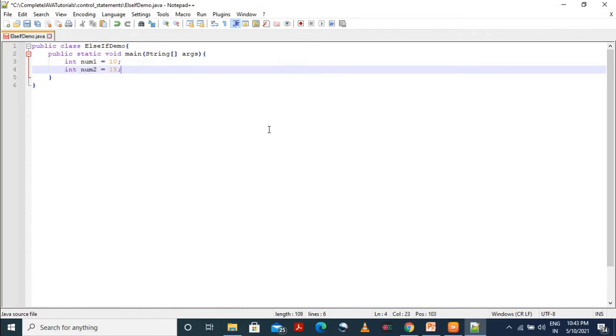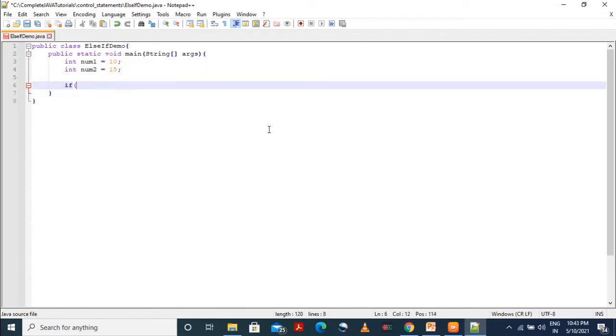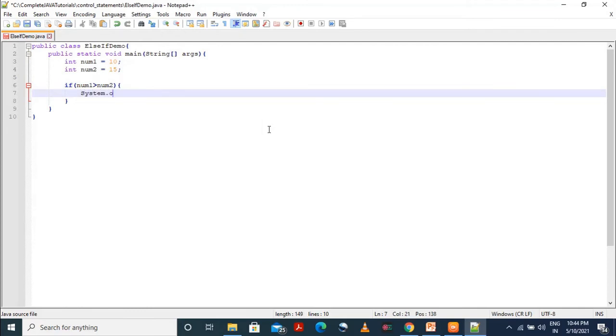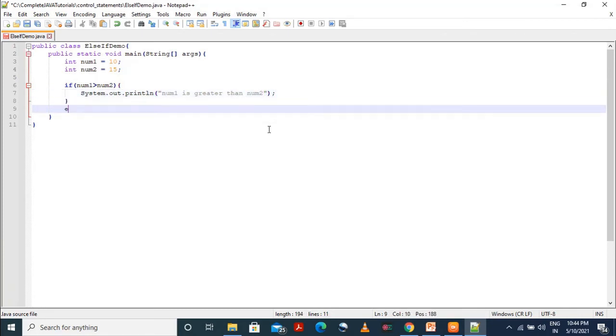So we have initialized two different variables with their respective values, int num1 equal to 10, int num2 equal to 15. So first we'll check if num1 is greater than num2. So we'll print num1 is greater than num2. System.out.println, then inside parentheses, inside double quotes, num1 is greater than num2. Then semicolon. And then in else if,